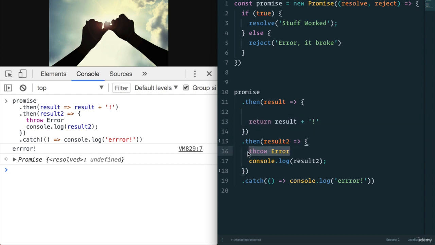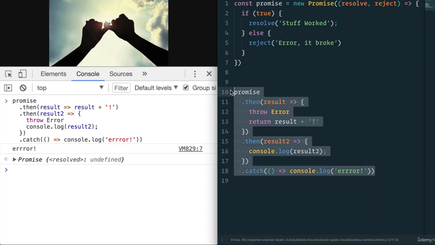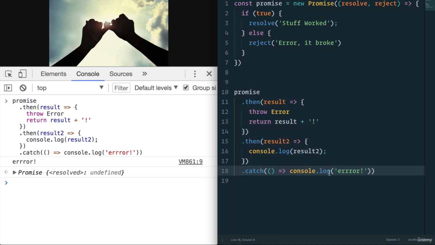Well, if I move the throw error at the top over here, save, and again, copy and paste. Let's clean this up a bit and see that we still get the error. So .catch catches any errors that may happen between the chains .then, which is very, very cool.